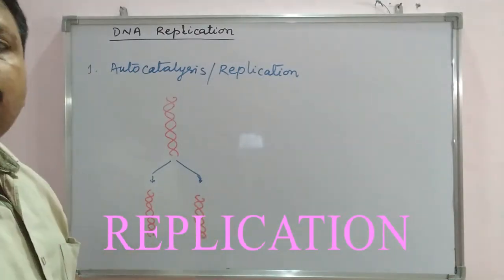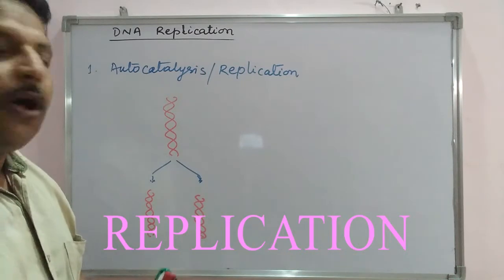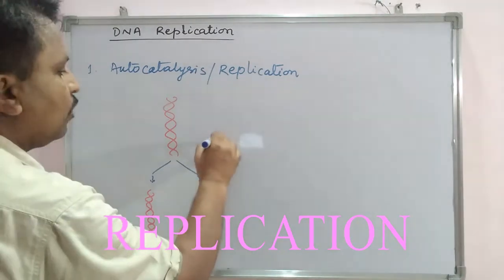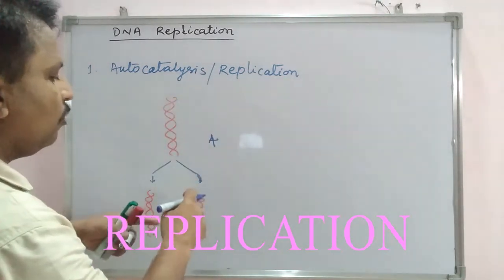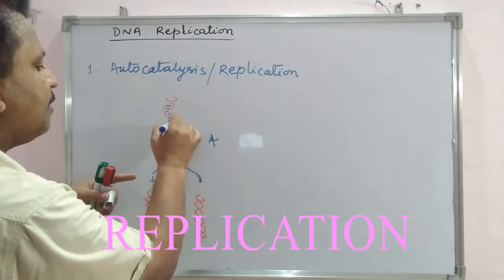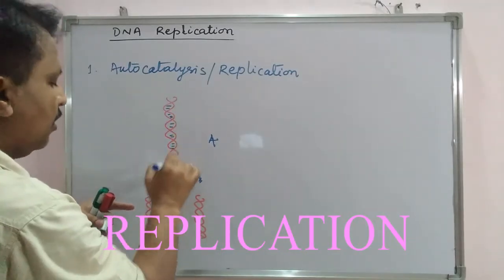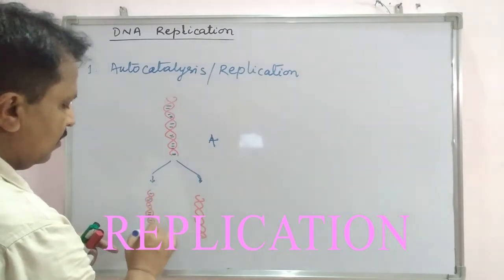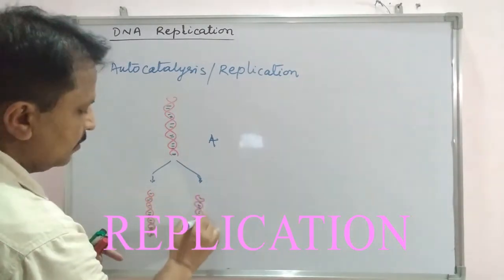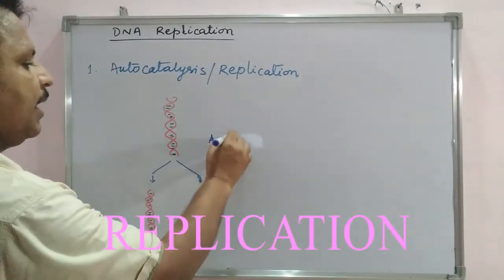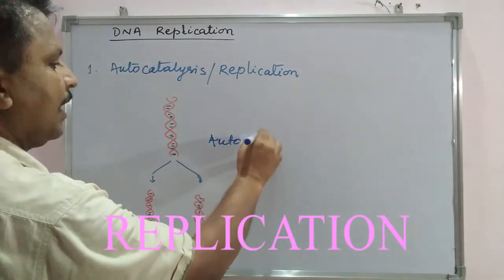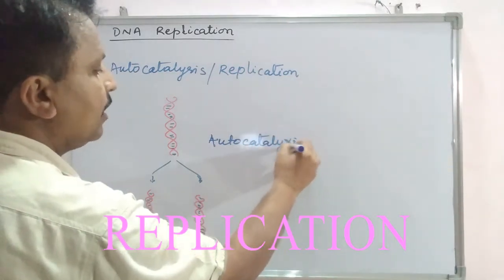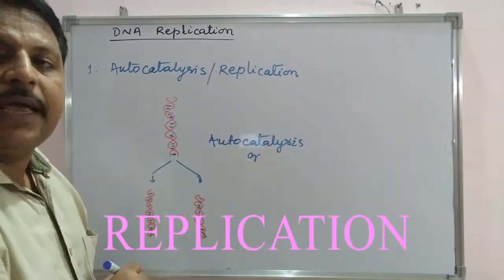This mechanism is known as replication or duplication. This is known as autocatalysis, meaning the same DNA molecule will be copied. This is the same DNA molecule in the daughter or progeny cell. So this mechanism is known as autocatalysis, or we can also say replication.